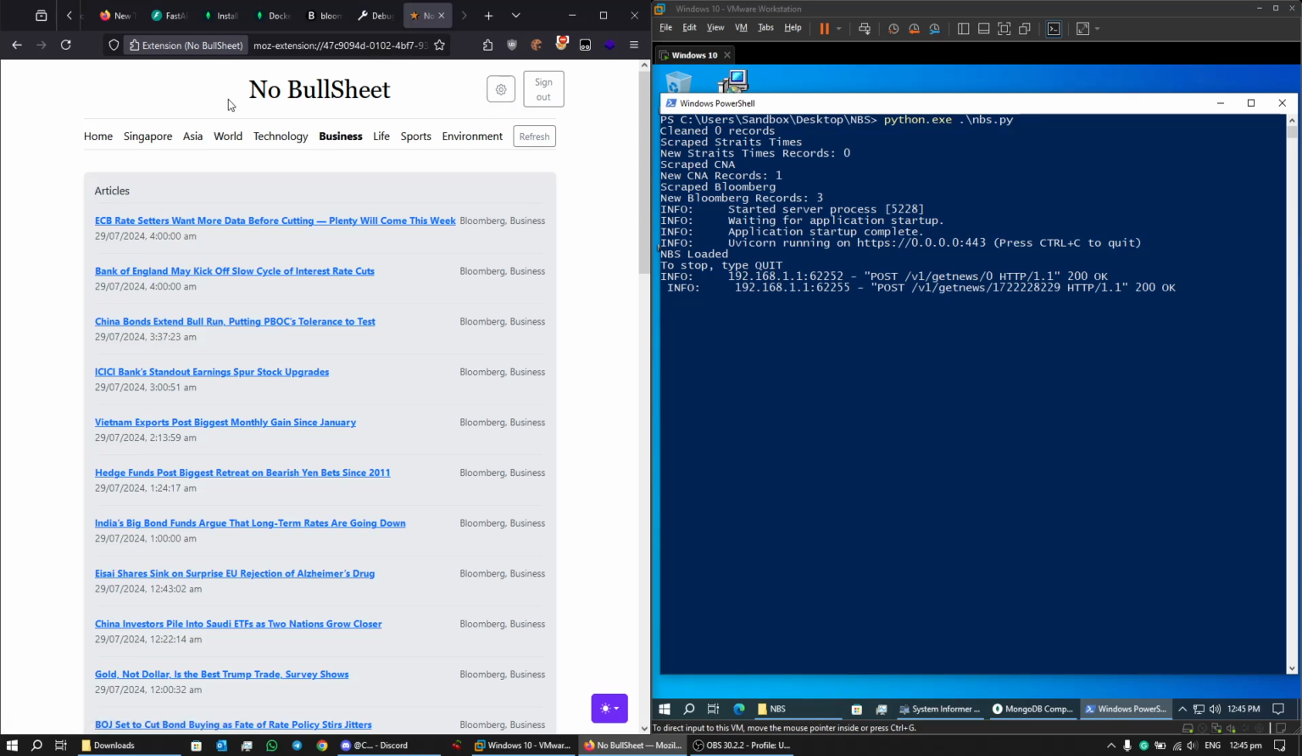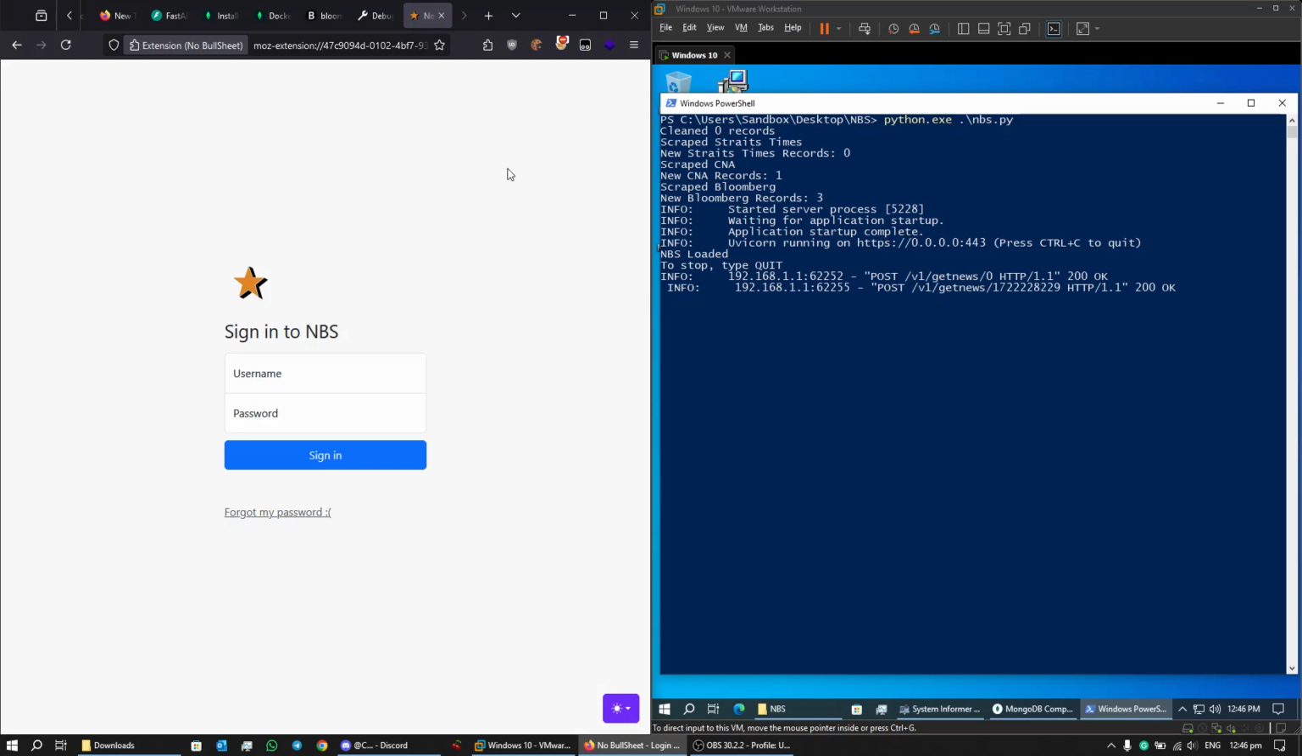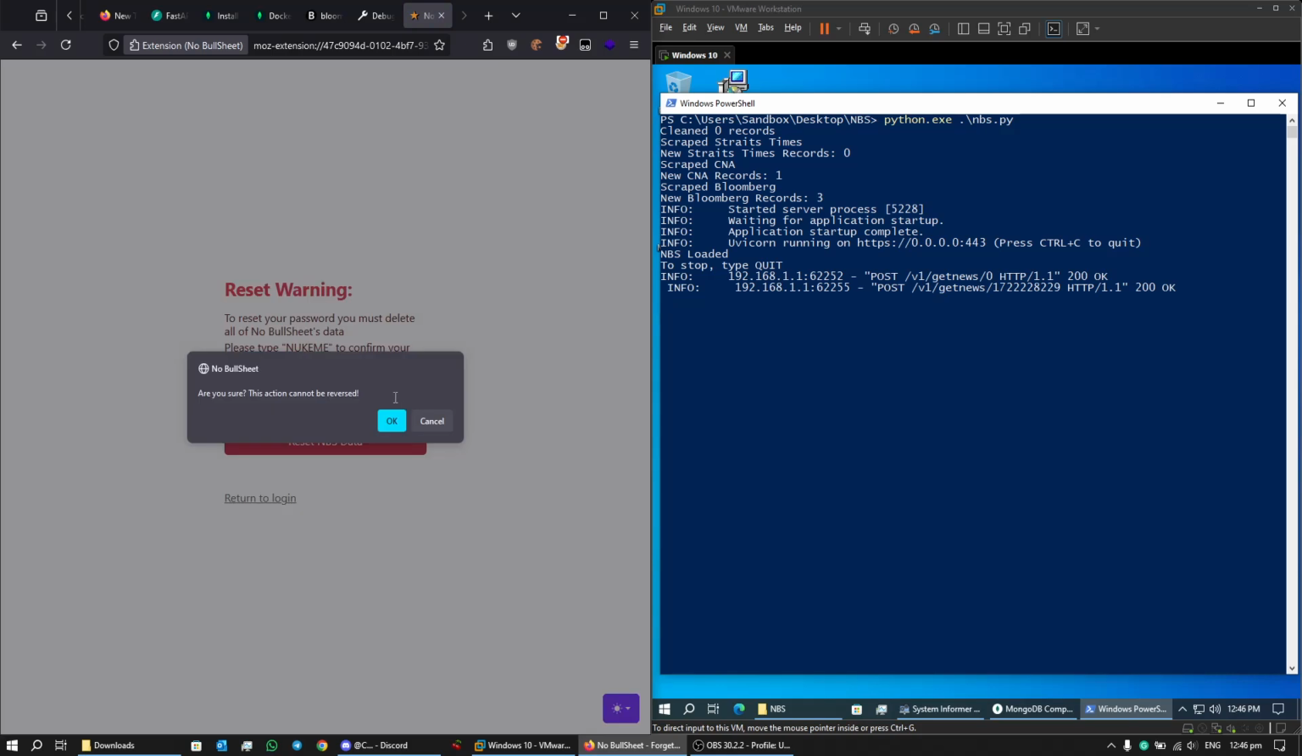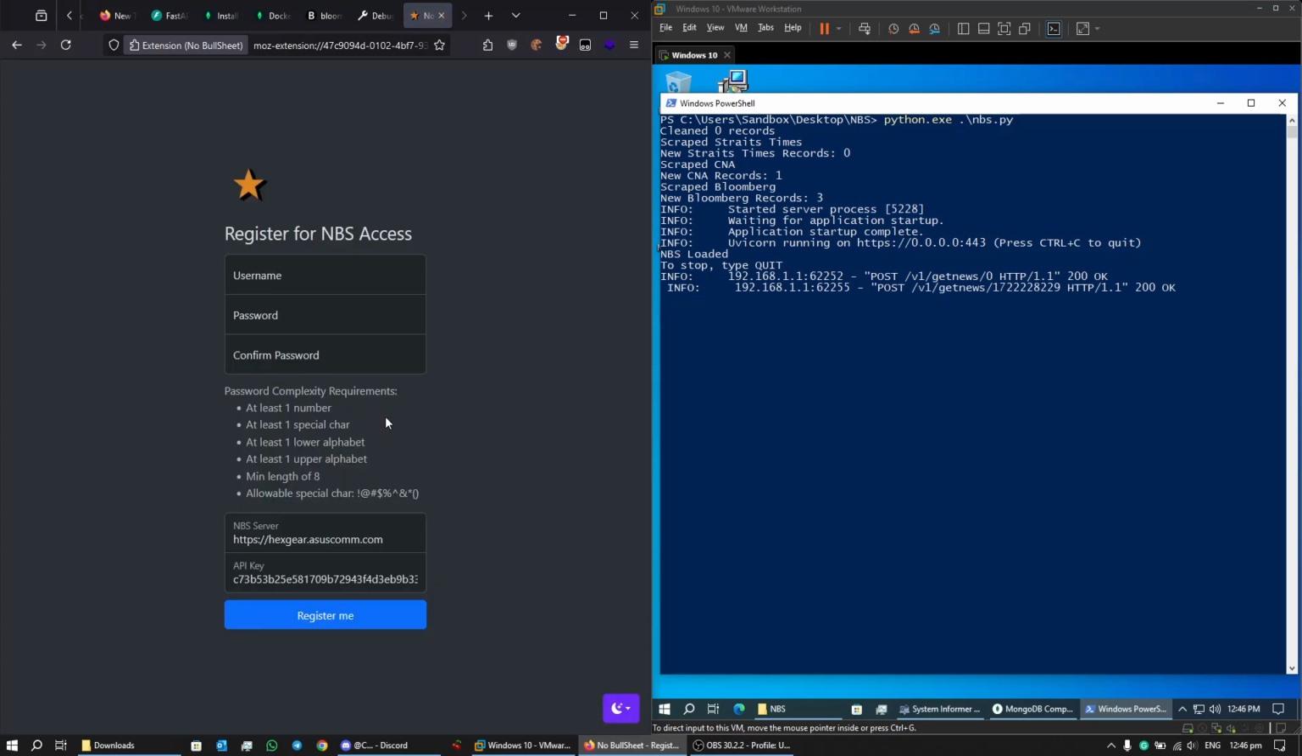Okay, now we'll move on to signing out of No Bullshit. Okay, then forgot my password. This will remove all the data. Okay, and No Bullshit data has been reset. After you have reached this stage, this is essentially the starting point for No Bullshit, or the end of our demonstration for the No Bullshit user system.